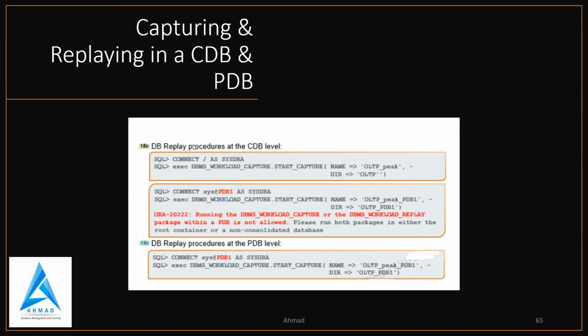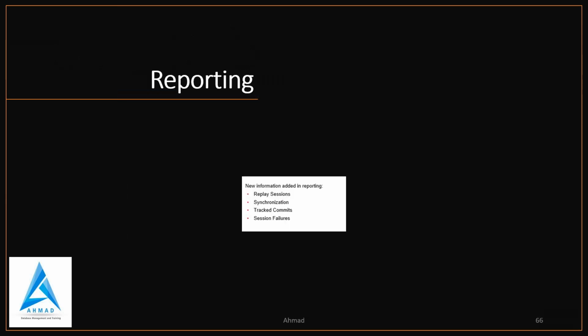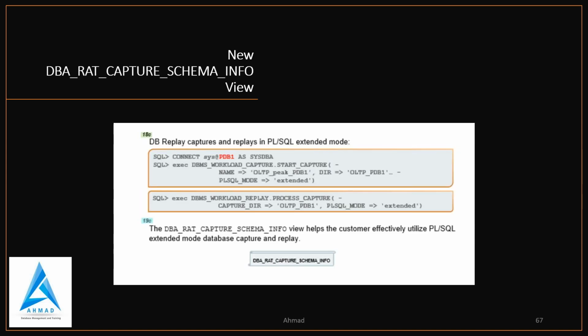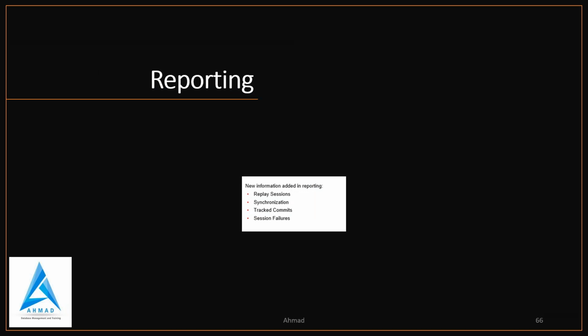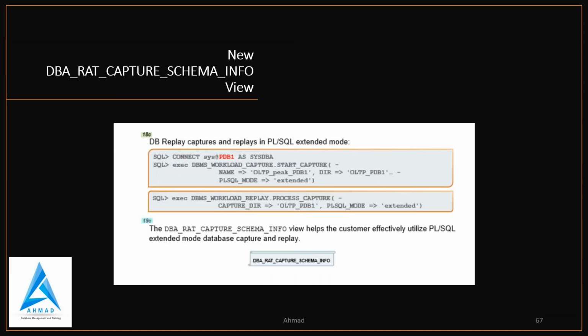So in 18C, database replay procedure is at the CDB level, but in 19C, database replay procedure is at the PDB level. So this is a very good enhancement in 19C. Now reporting. Reporting is basically of replay sessions, synchronization, tracked commit, and session failures. So these are the reporting features which were introduced in 19C. And new